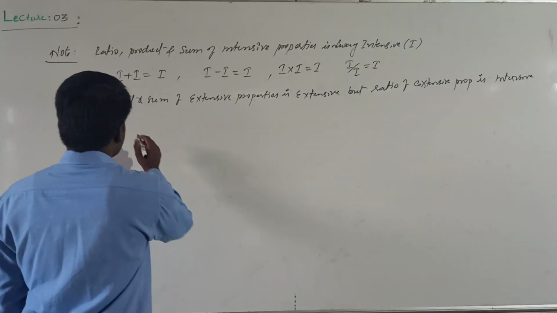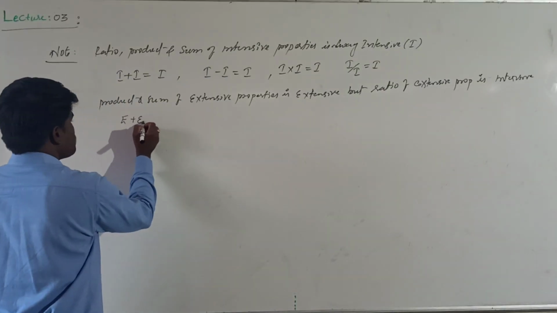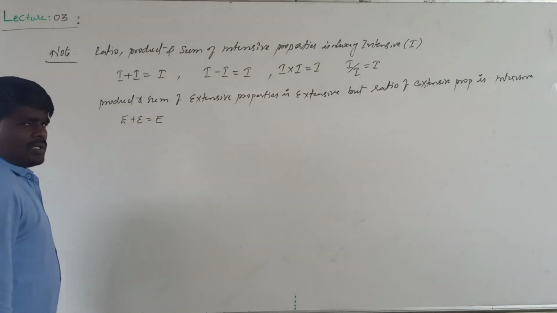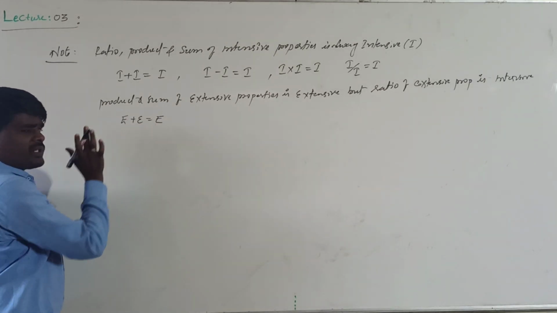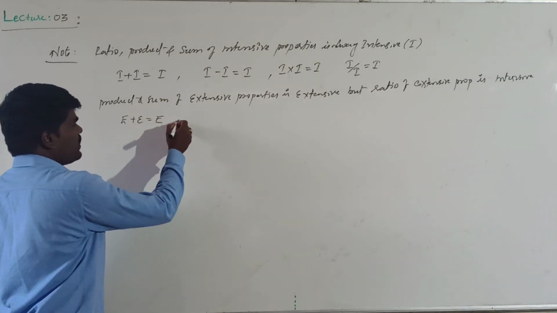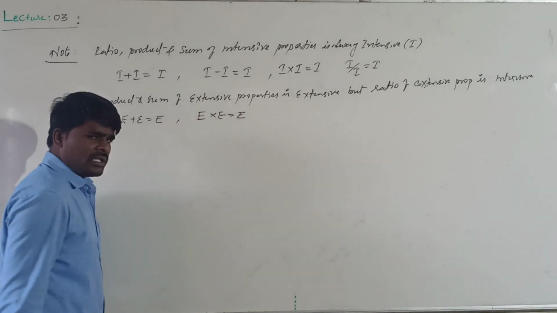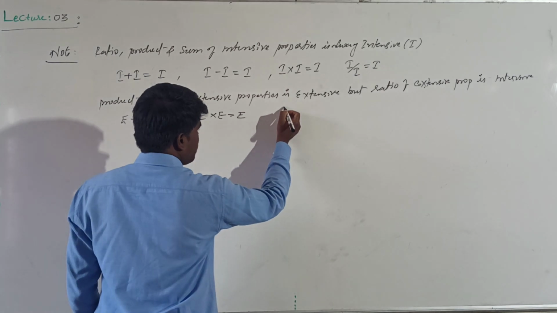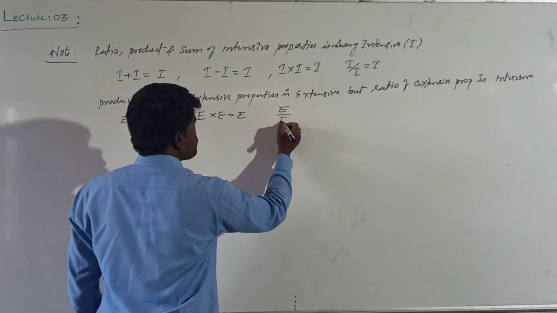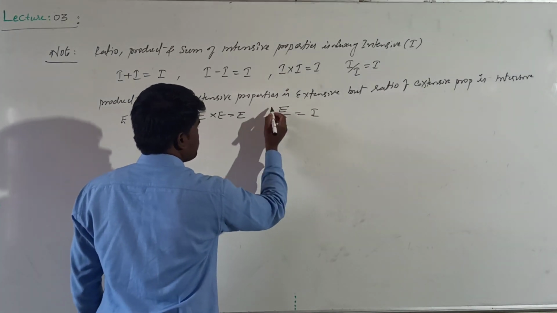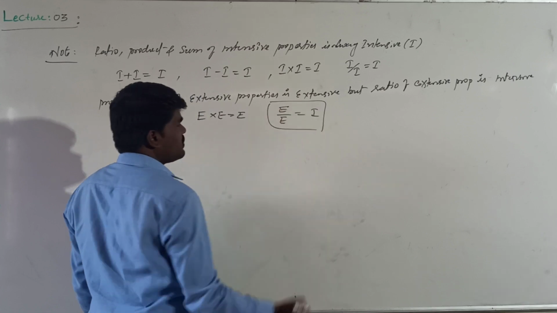The summation of extensive properties will always be an extensive property, and the product of extensive properties is also an extensive property, but the ratio of extensive properties will be intensive. This is what you need to remember.